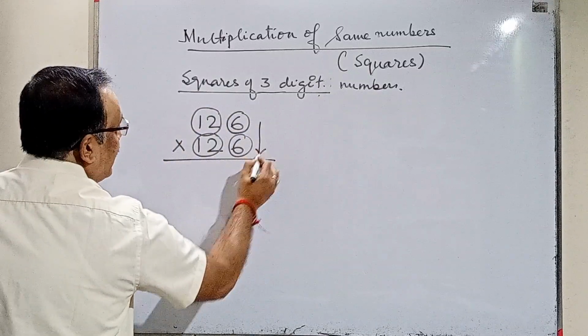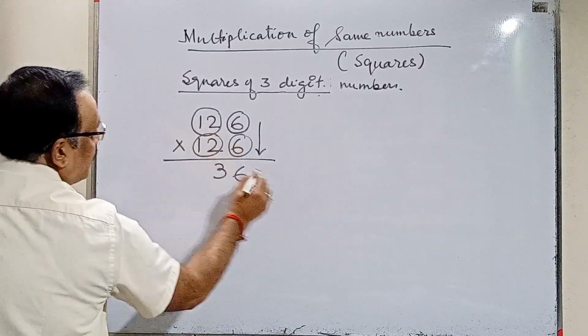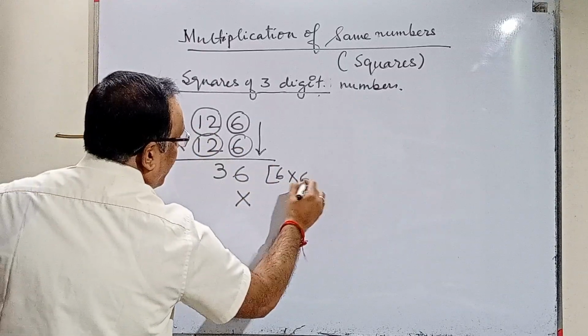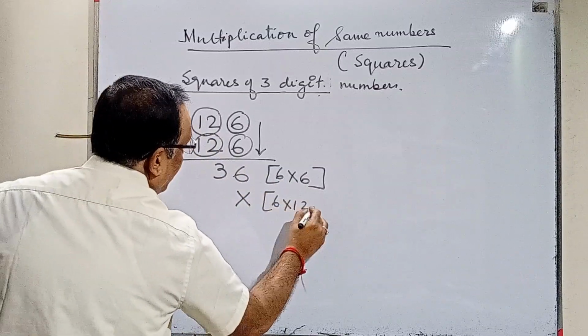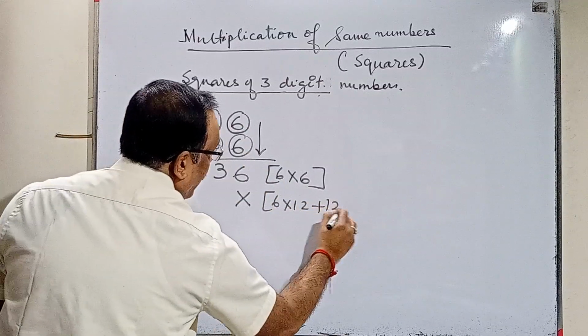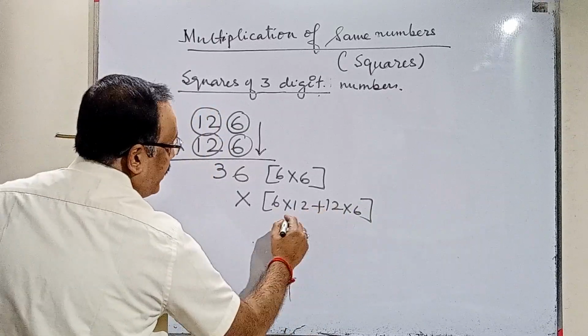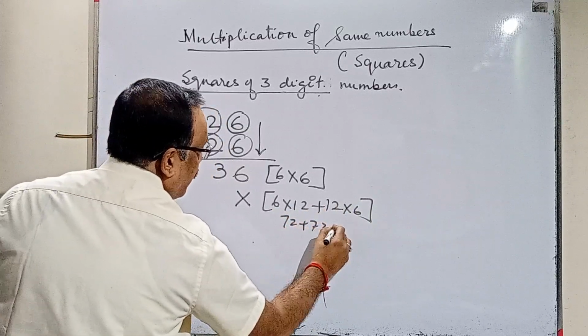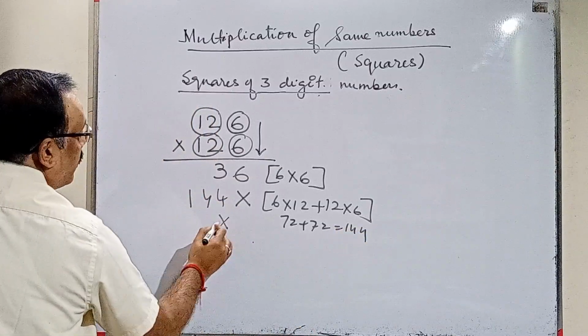So what's the rule? This into this, 6 into 6, 36, cross. Now this into this, so this I have done, 6 into 6 is my operation. Here this into this, so this will be 6 into 12 plus this into this, 12 into 6. So 6 into 12 is 72, 72 and this is 72. So 72 plus 72 is 144. So we'll put 144, cross.